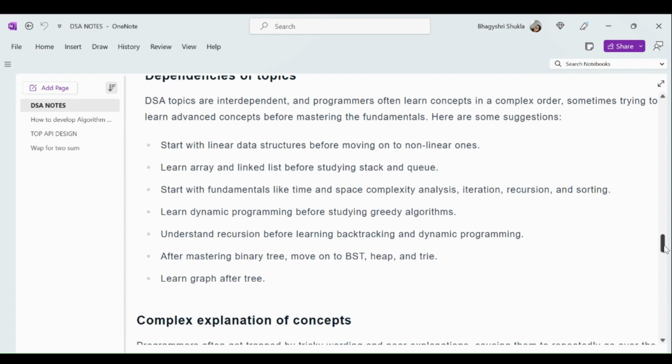Like if you start problems on graphs but we don't know the concept of trees, how to solve problems based on trees. So that's why we have to make a sequence based on that, rather than jumping to the problem and jumping to the topic and starting to solve.